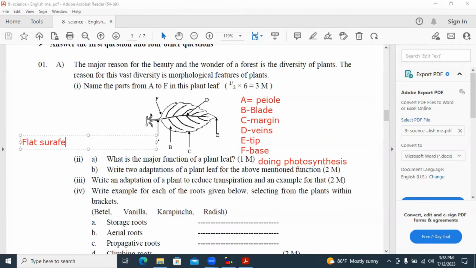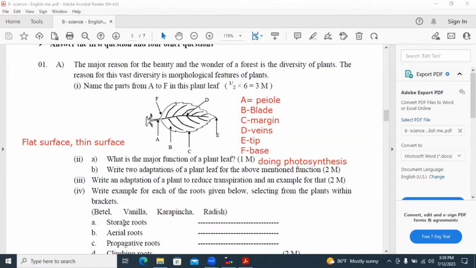Flat surface. Another one is thin surface. Those are the adaptations of the plant leaves for photosynthesis. Those two adaptations are to expose to light over a broad area and allow light to penetrate fully into the tissues. That's why they have the flat surface and thin surface.